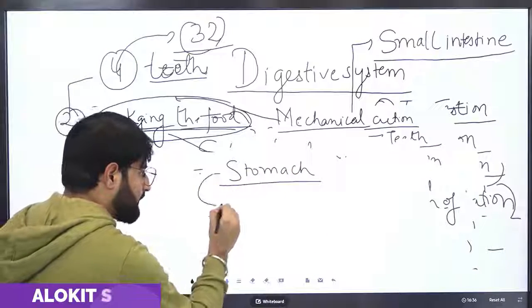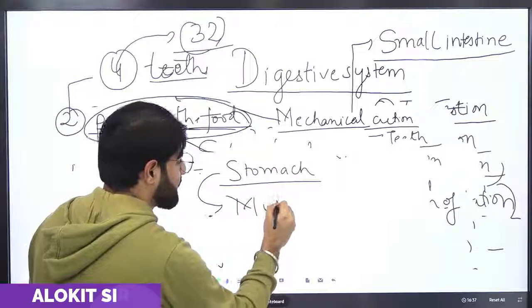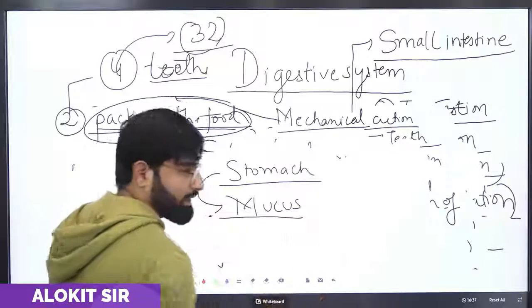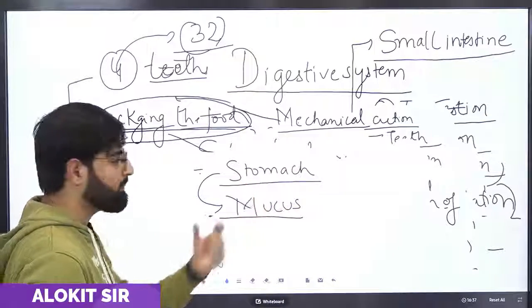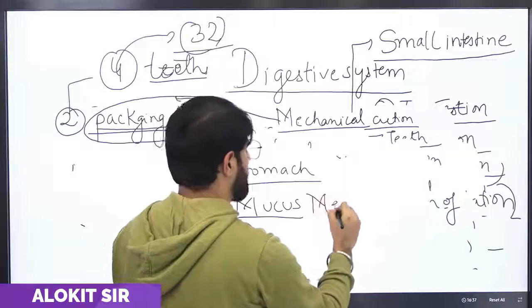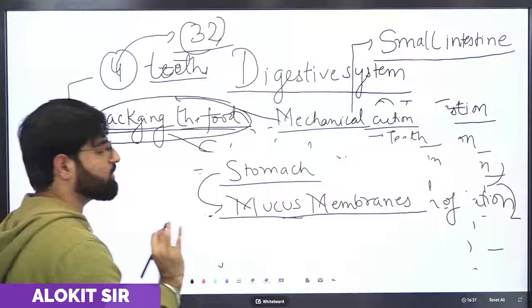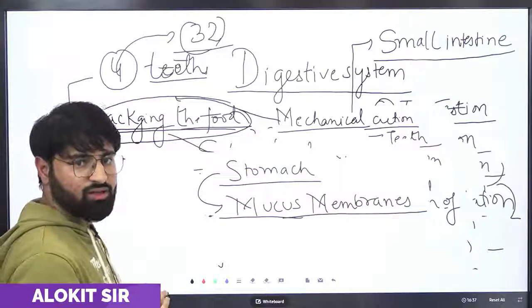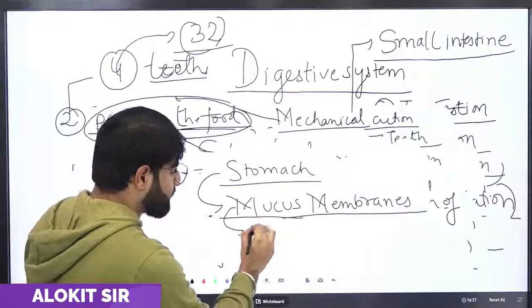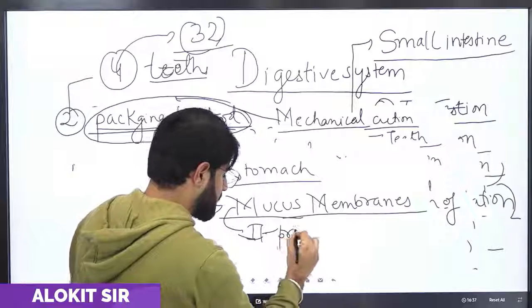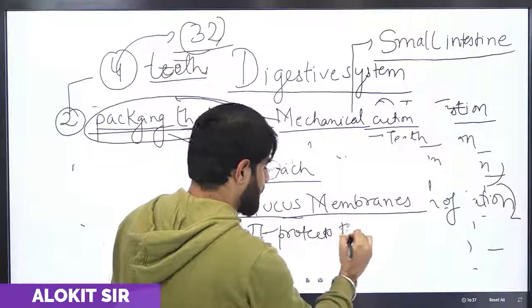There is a membrane present. On the outer lining of the stomach, there is a membrane, that is the mucous membrane. What is the function of that mucous membrane? The main function of that mucous membrane is that it protects the stomach.